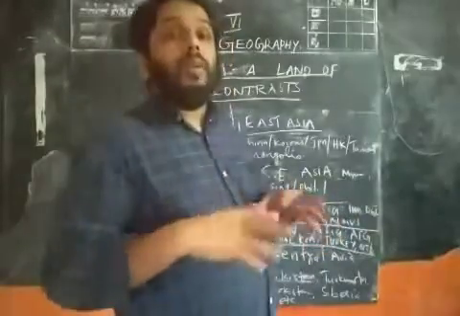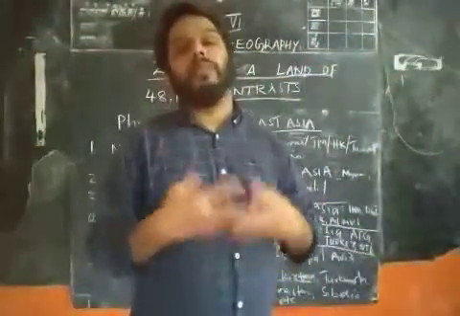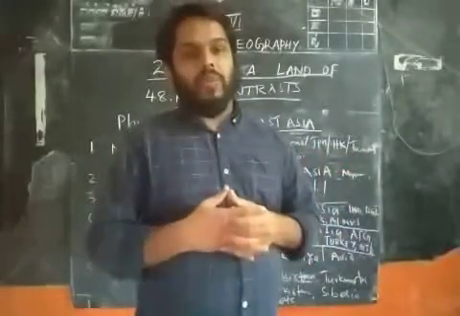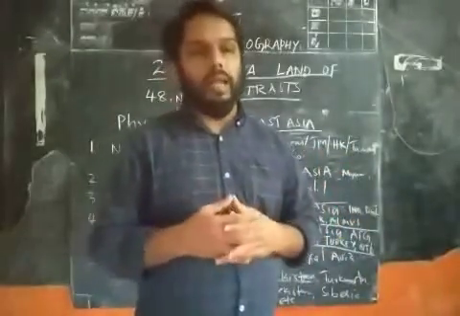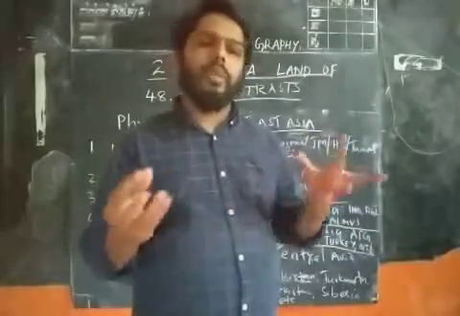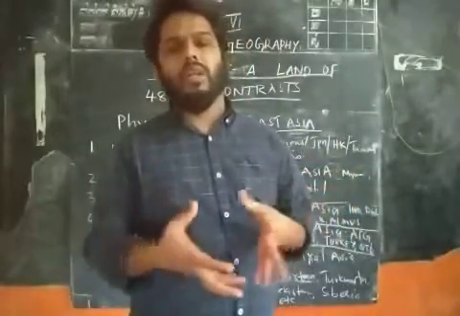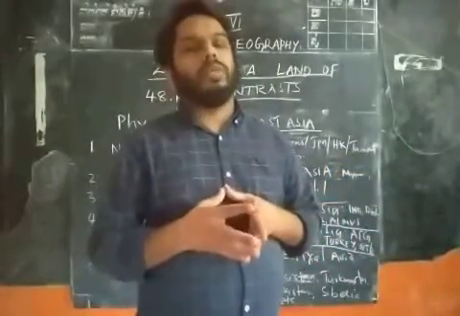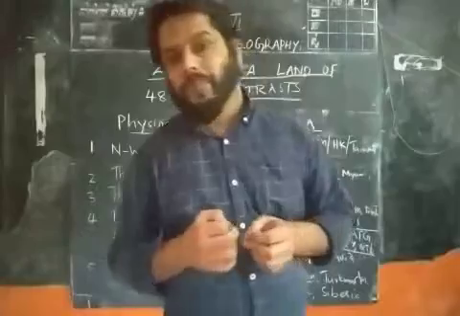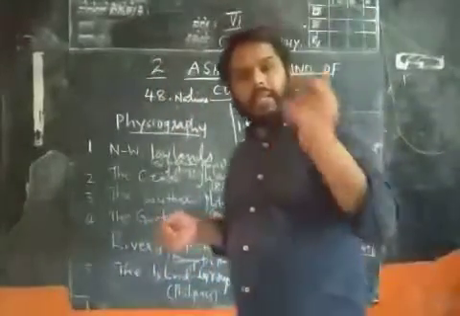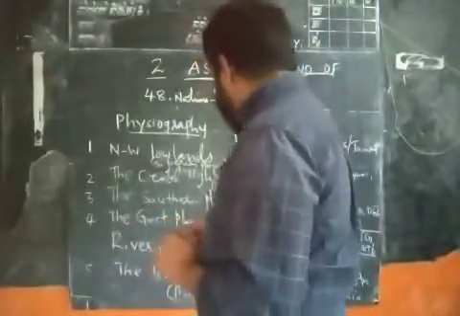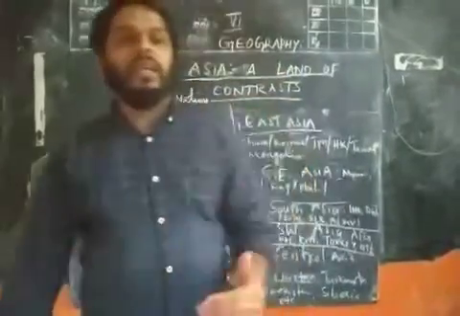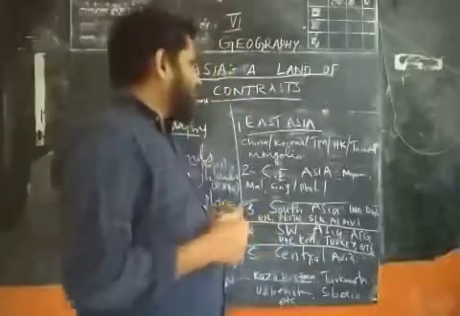Like that, taking Asia as a whole, we can see many island groups, like the Philippines, Sumatra, Malaysia, and Singapore. Sumatra is in Indonesia. These are the physiographic or physical features of the Asian continent.